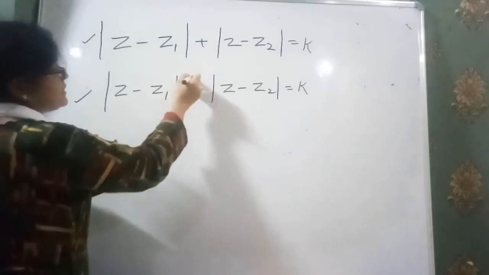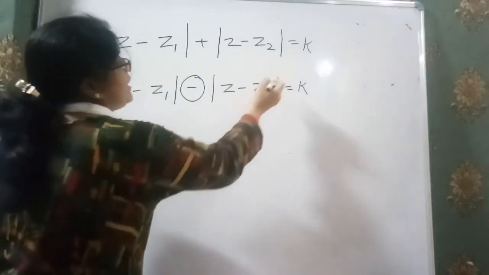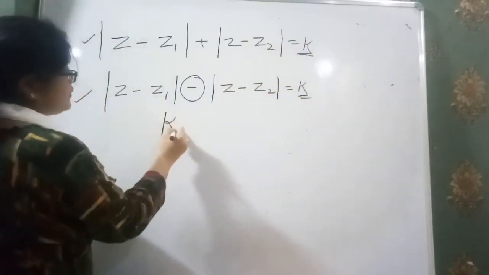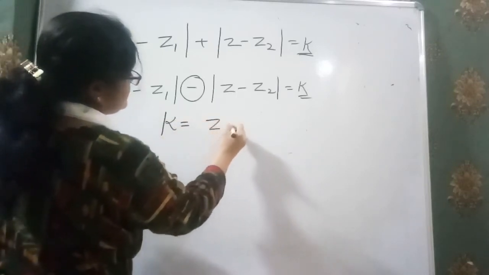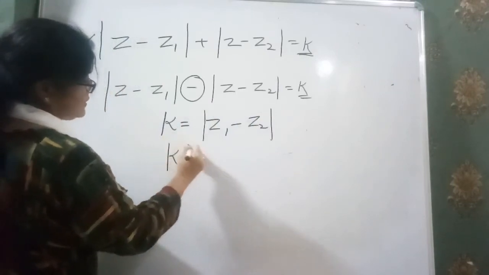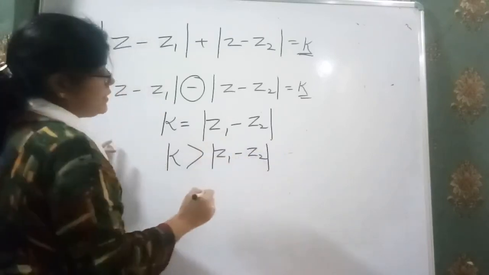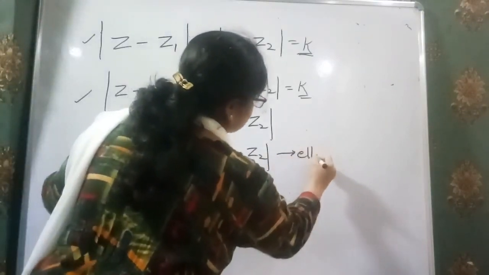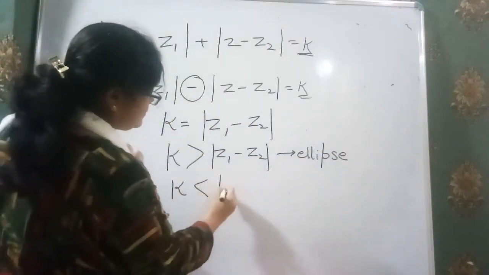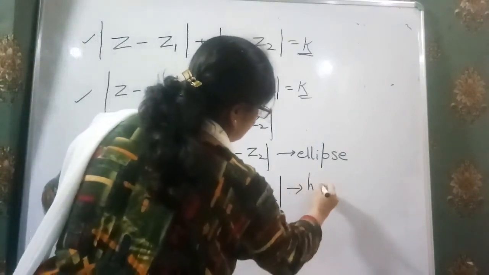First thing, there is a sign of negative, and we have to find the value of k in both the cases, and the value of k can be compared with |z1 - z2|. If the value of k is greater than |z1 - z2|, then it is an ellipse, and when the value of k is less than |z1 - z2|, then it is a hyperbola.